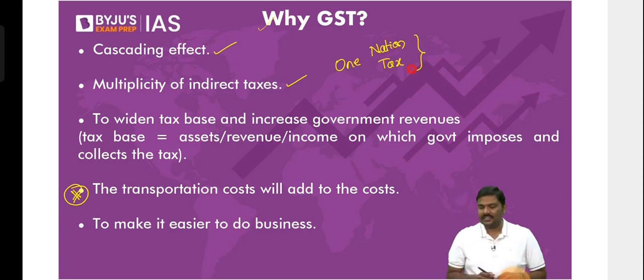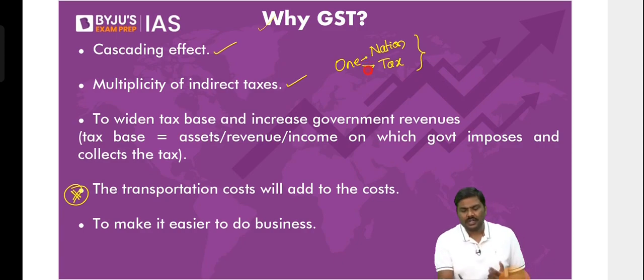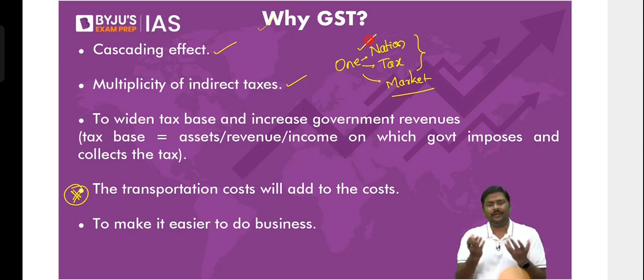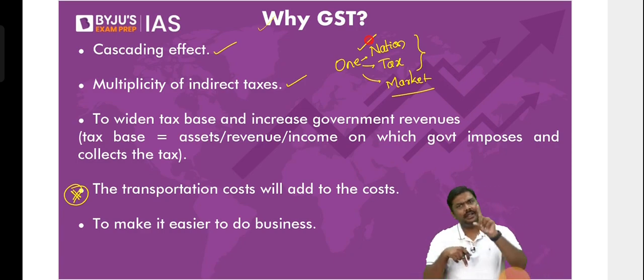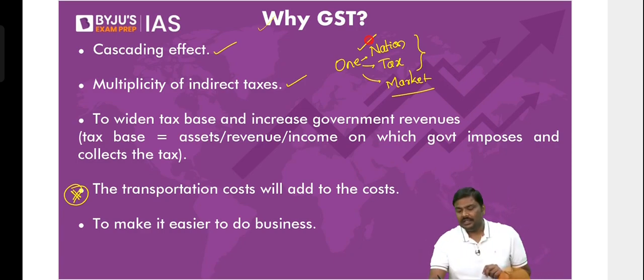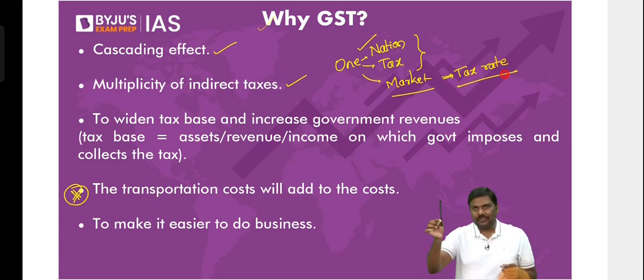One nation, one tax. And apart from this, some of the authors will also say one nation, one tax, one market, or national market. So there should not be any doubt regarding the term one nation. India, one tax. That is, indirect taxes will be subsumed into one tax. One market. What do you mean by one market? The tax rate will remain the same. So what do you mean by that? Imagine you manufacture this particular pen. You want to sell it in the state of Bihar. Let's say GST is 18%.